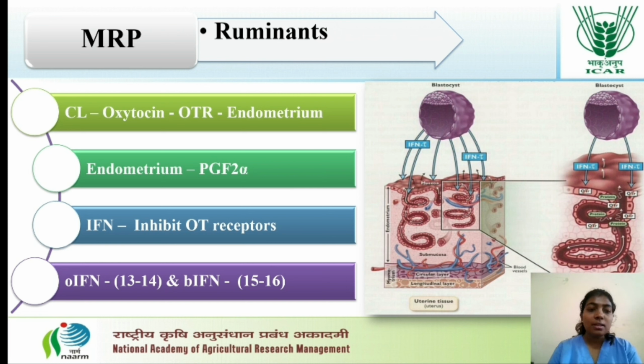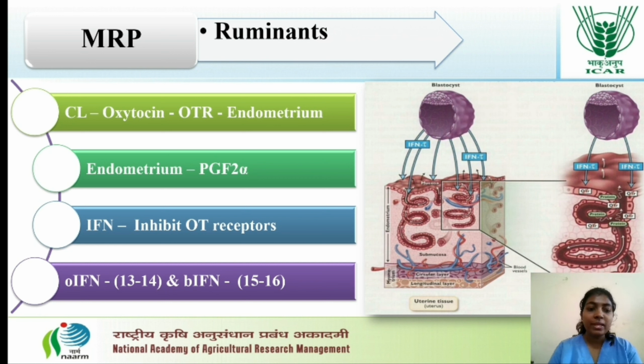In ruminants, if there is no breeding, the CL will secrete oxytocin, which will act on the oxytocin receptors (OTR) on the endometrium, causing the release of PGF2 alpha and CL lysis. But if there is breeding and fertilization takes place, the conceptus has a trophoblastic layer, and from this layer interferon tau (IFN tau), an immunological factor, is released. This interferon tau inhibits the oxytocin receptors.